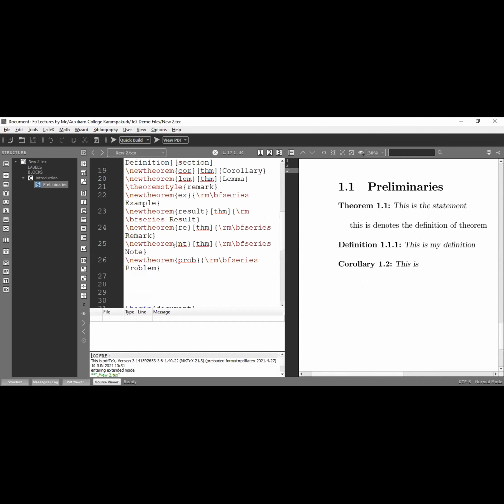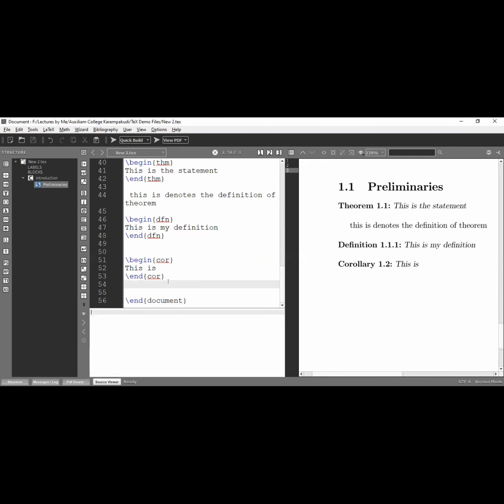If you want to type something more than that, it's also possible: problem, remark. These are all ones I defined. Suppose you want to add some more things. If anybody from computer science is having an algorithm and so on, you have to type ALG. ALG indicates algorithm, as per your wish. Now I am going to type algorithm. I am going to create this environment after this corollary, or better, I am going to add this algorithm before the definition.